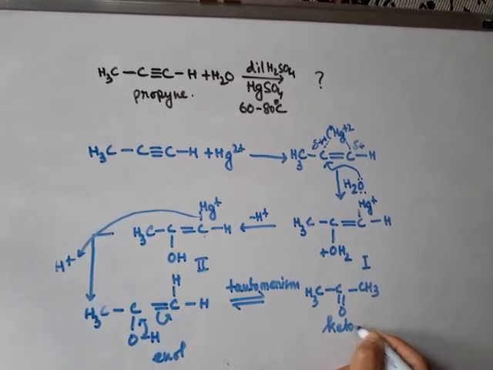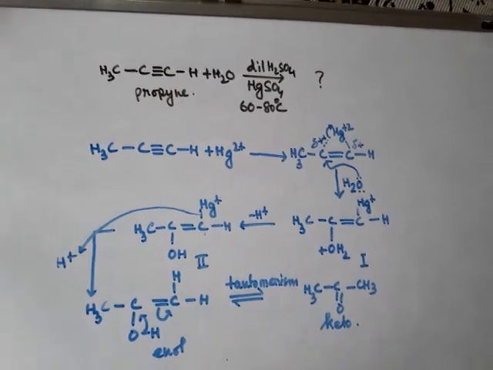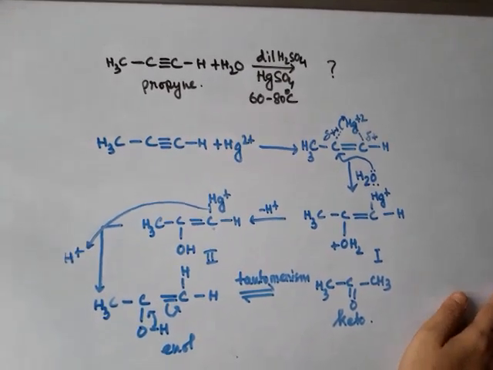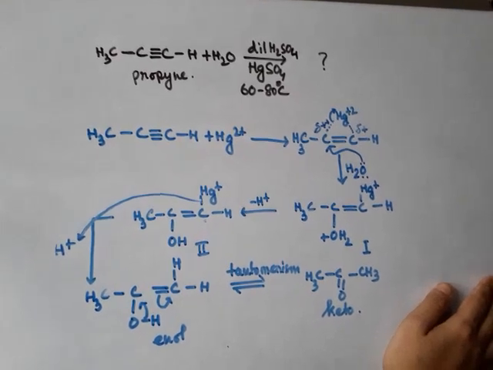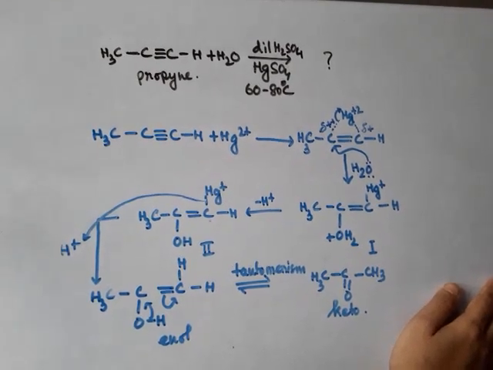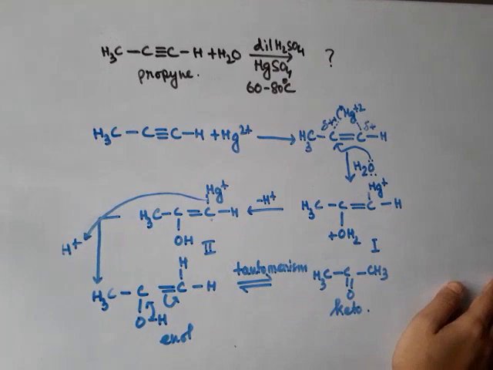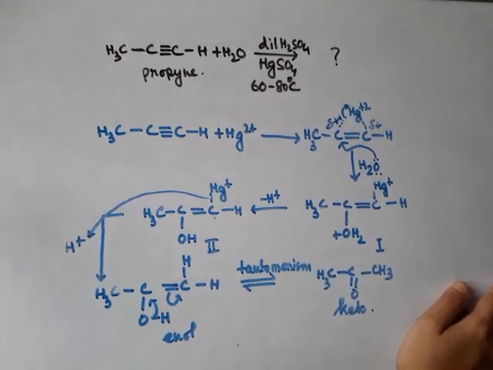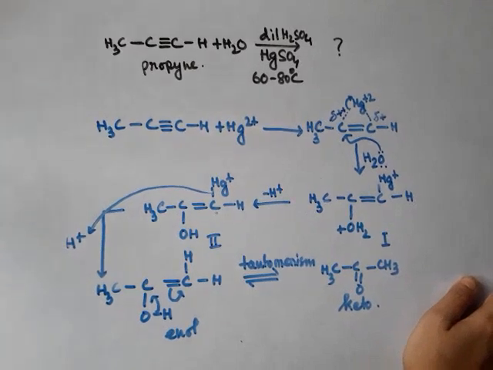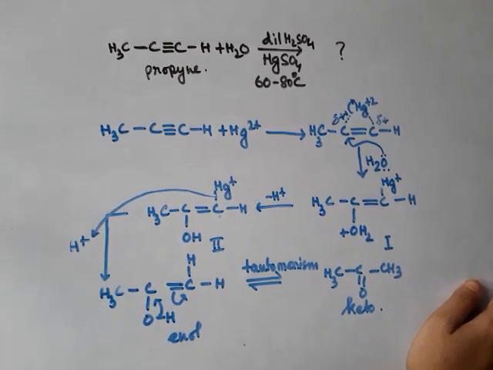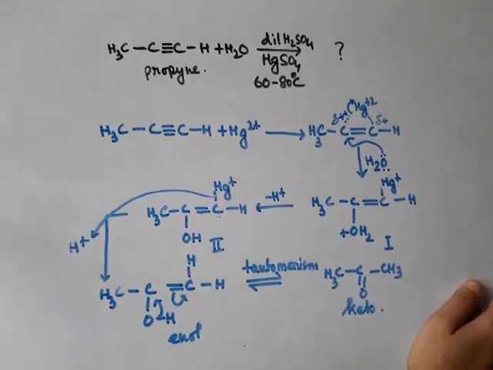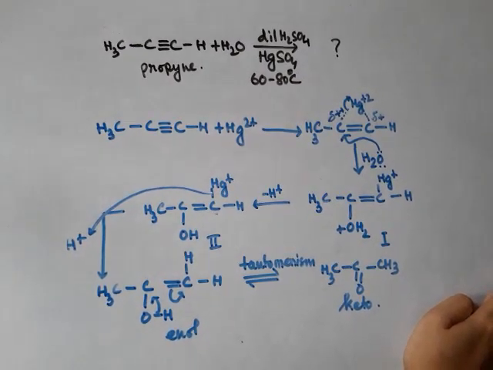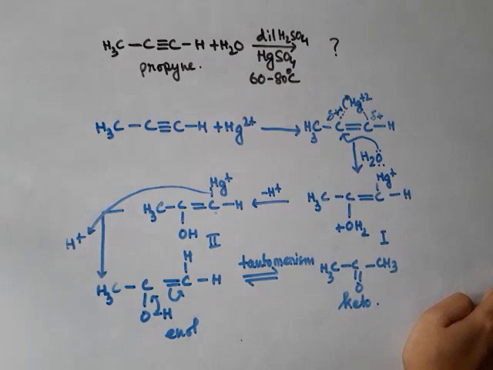So it is clear that whenever we use acetylene as our substrate, we get an aldehyde. It is the only substrate which upon hydration of alkyne gives us an aldehyde, and that aldehyde is specific, which is acetaldehyde. But if we use any other kind of terminal alkyne, then we will get a ketone, of course. So I think that the mechanism is clear to you all now.